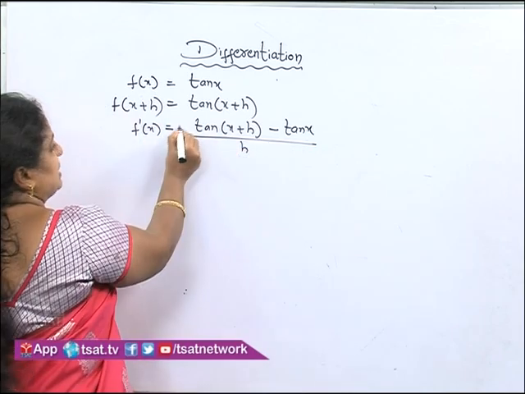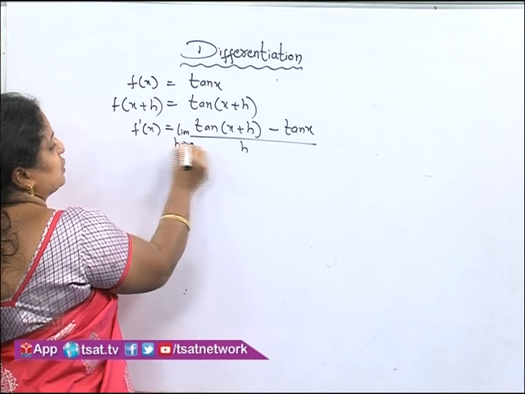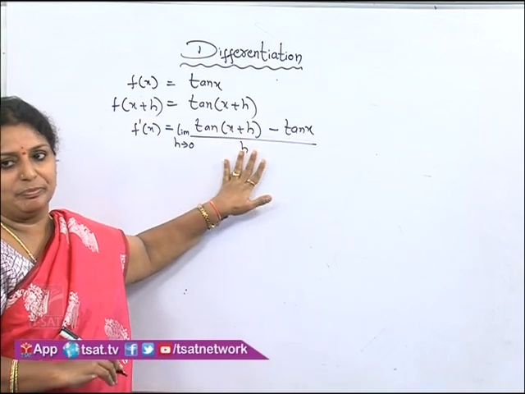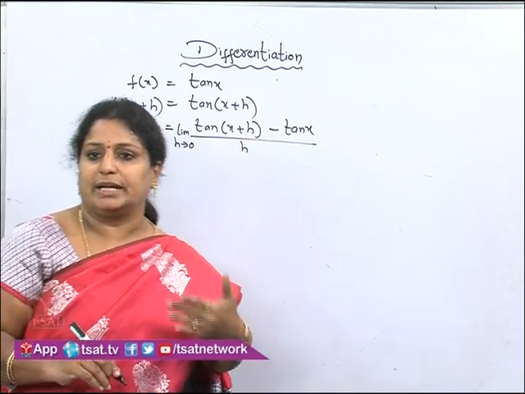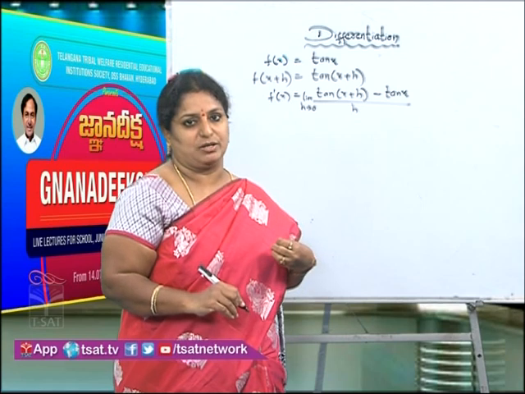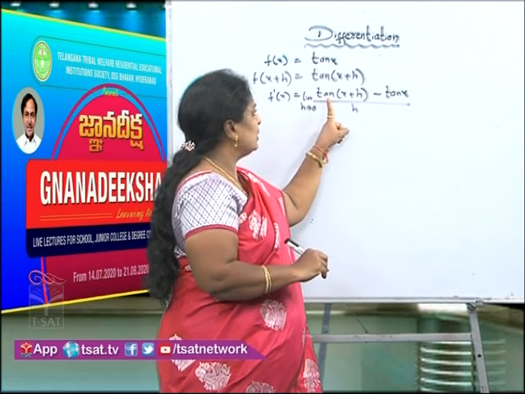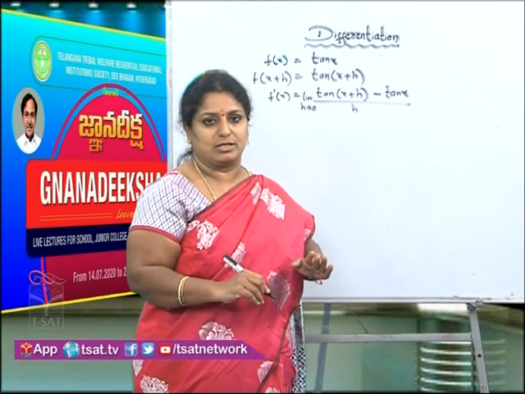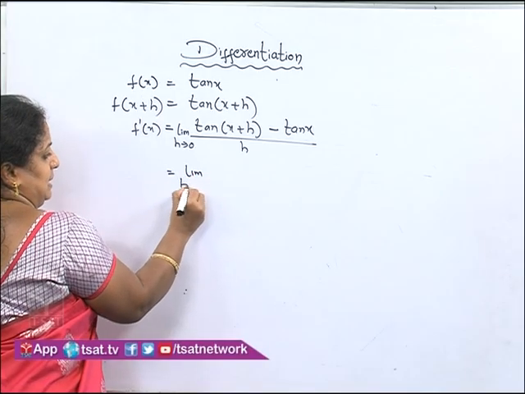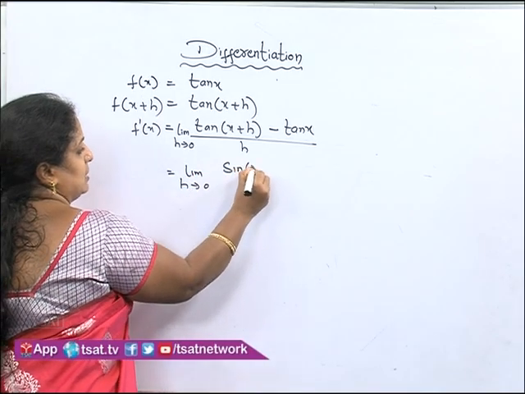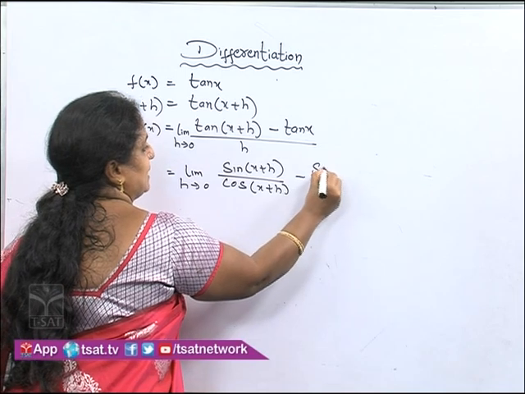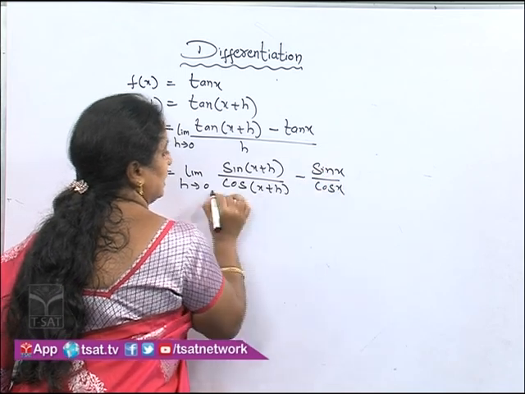So according to the first principle, f dash of x is equal to limit h tending to 0 of tan of x plus h, it means f of x plus h minus f of x, by h. Now like the previous problems, sin c minus sin d, cos c minus cos d, I am not going to take that, because here we have a very simple way of simplification. We have a logic here. Everybody knows tan can be written as sin by cos. The ratio of sin and cos gives us the tan value. So I am converting it as limit h tends to 0 of sin (x plus h) by cos (x plus h) minus sin x by cos x, completely whole divided by h.